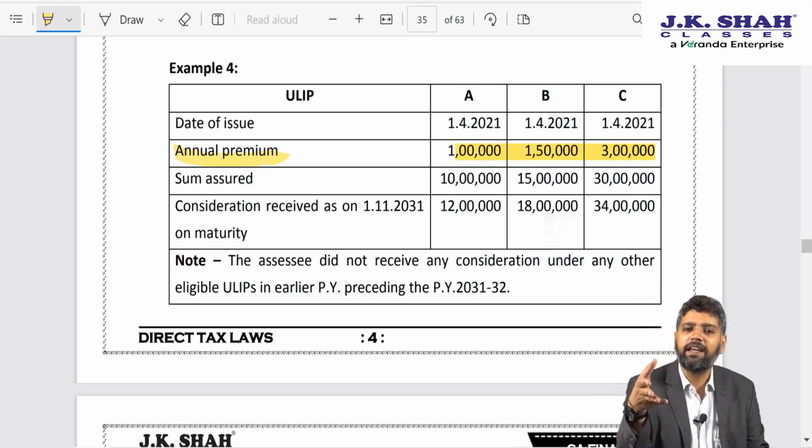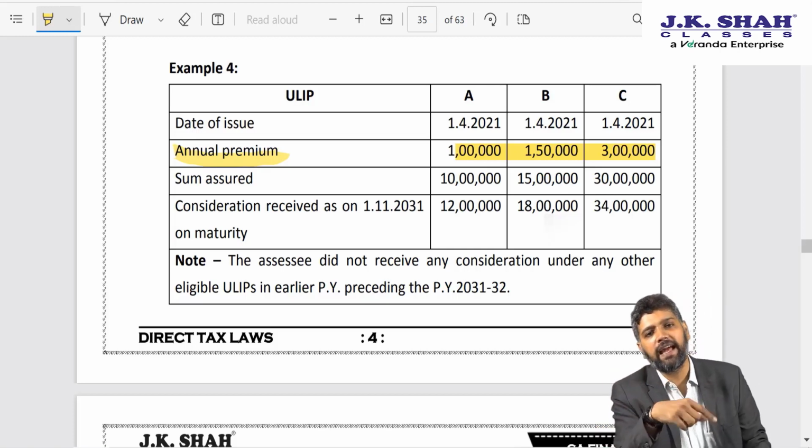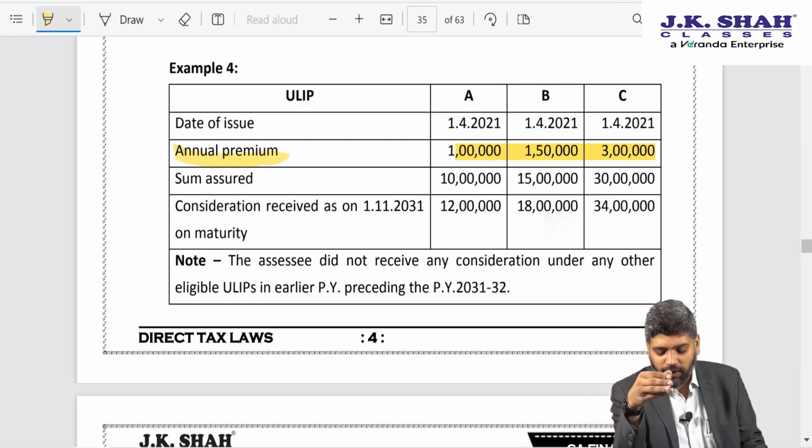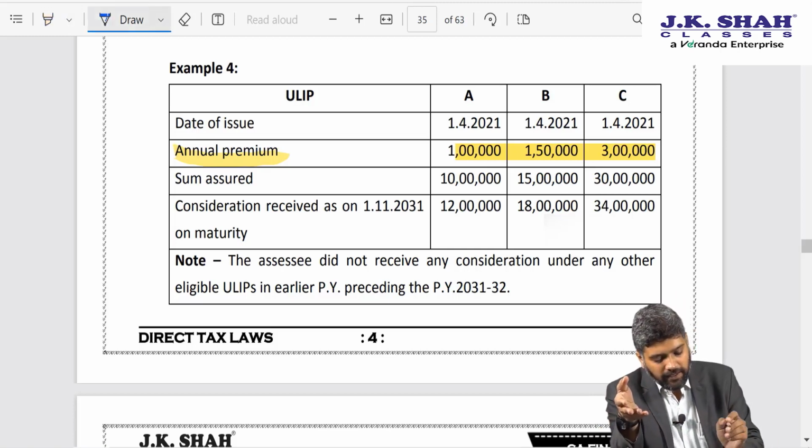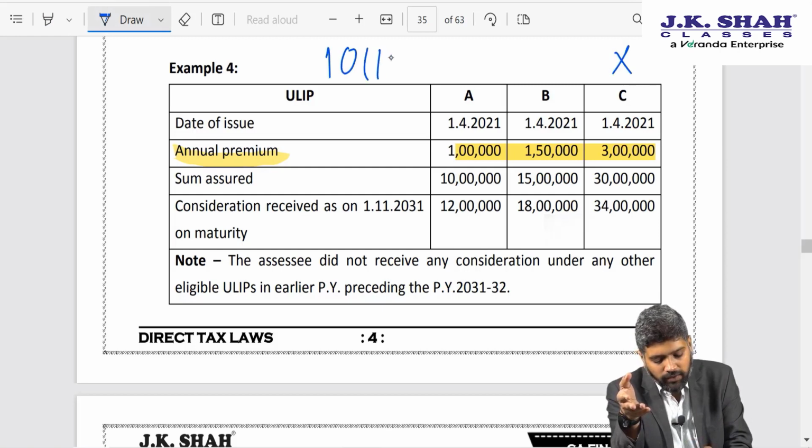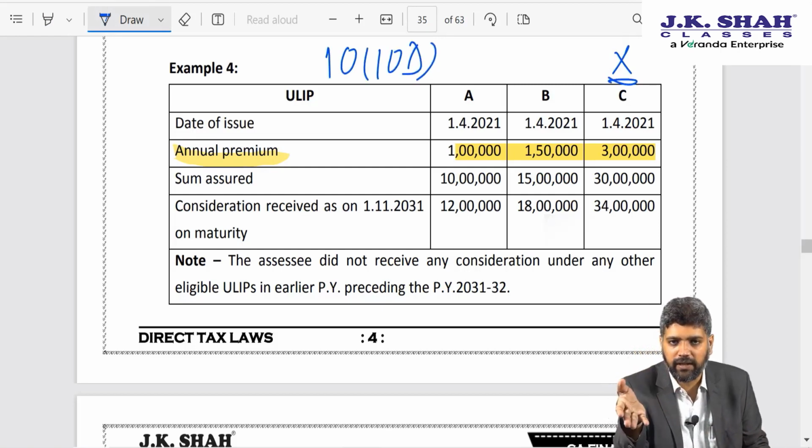In no combination can it so happen that I include policy number C and that is exempt, because policy C by itself the premium is 3 lakh rupees. So will policy number C be exempt? No, section 10 clause 10D will not apply because this is taxable. Definitely taxable because the premium individually exceeds 2,50,000.